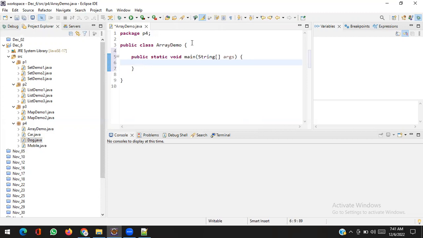In the main method, let's create an array.